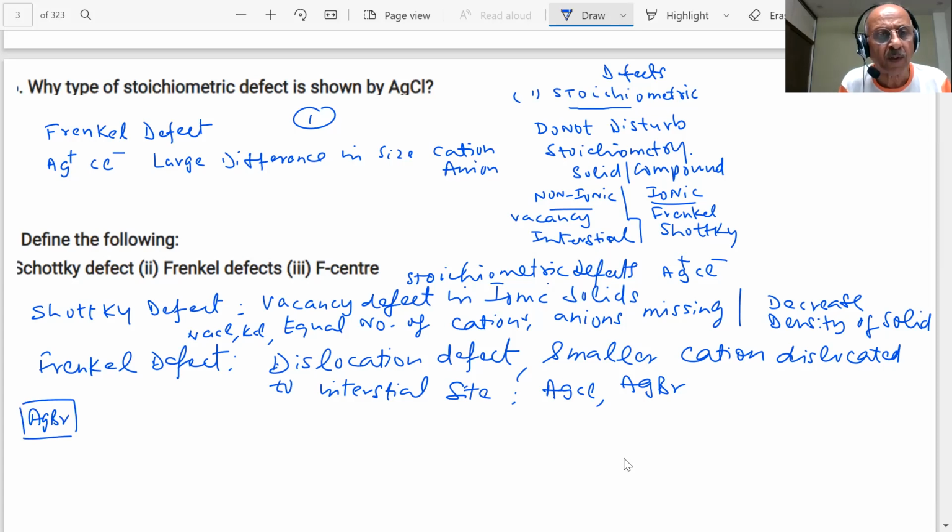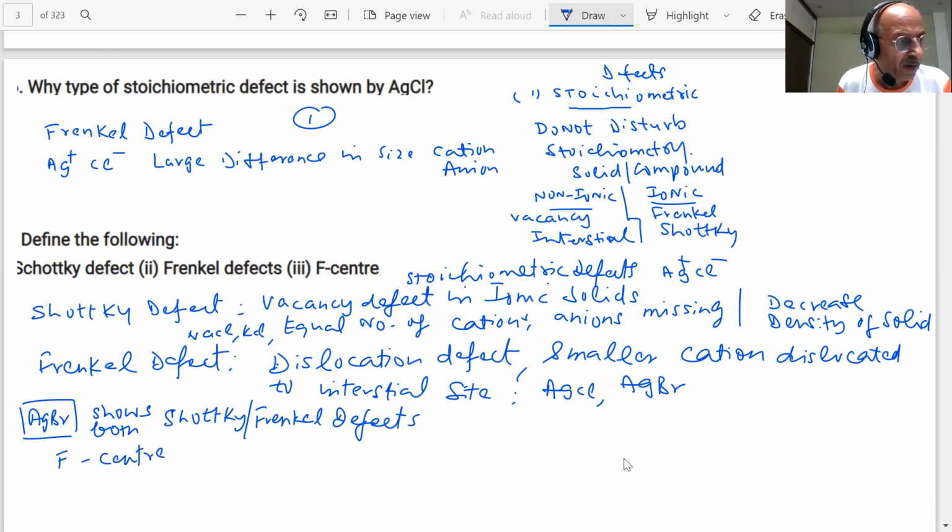Variation in the questions could be there. AgBr shows both Schottky and Frenkel defects. What is an F center, students? F centers are the anionic sites which are occupied by unpaired electrons.